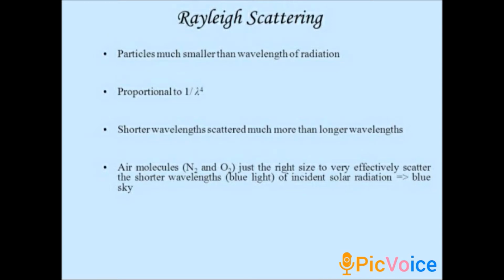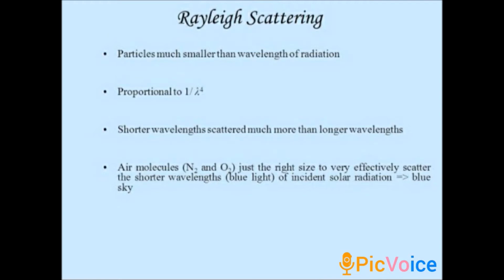The sunlight has 7 colors, and as I just told you, the blue color possesses the shortest wavelength, but it is scattered much more than the longest wavelength red. This is the reason why the sky appears blue in color. When the sunlight enters the atmosphere, the blue color is scattered to a greater extent than the red color. This causes the sky to appear blue.